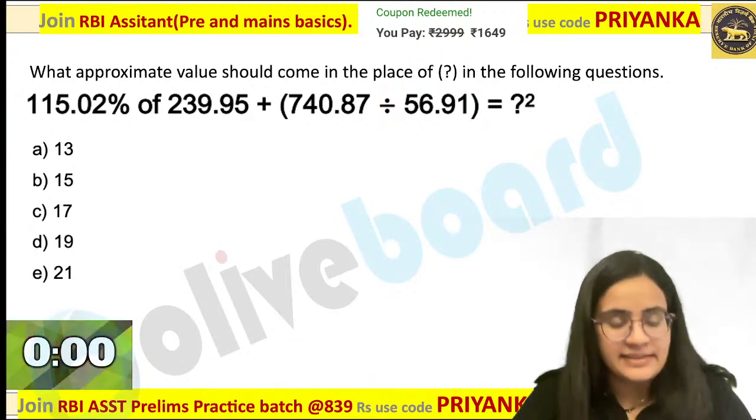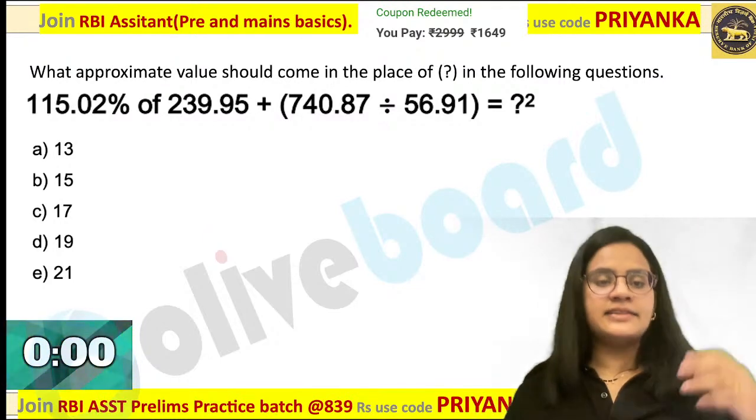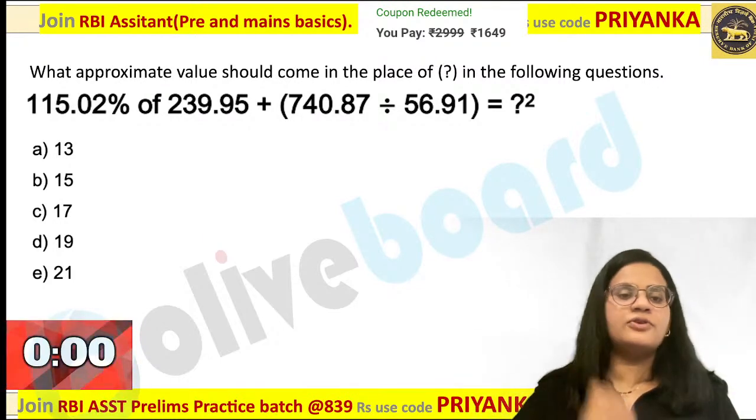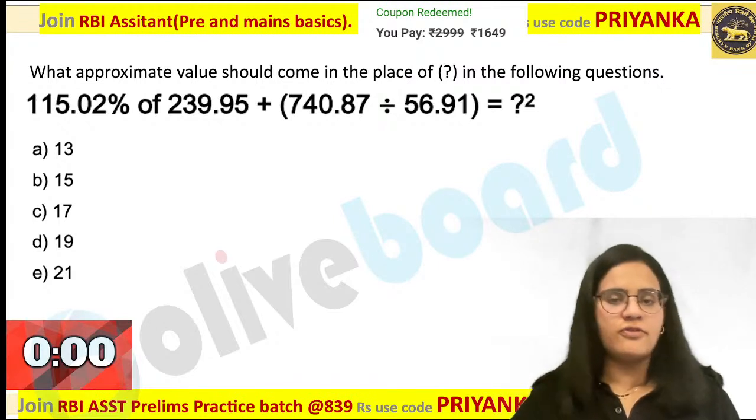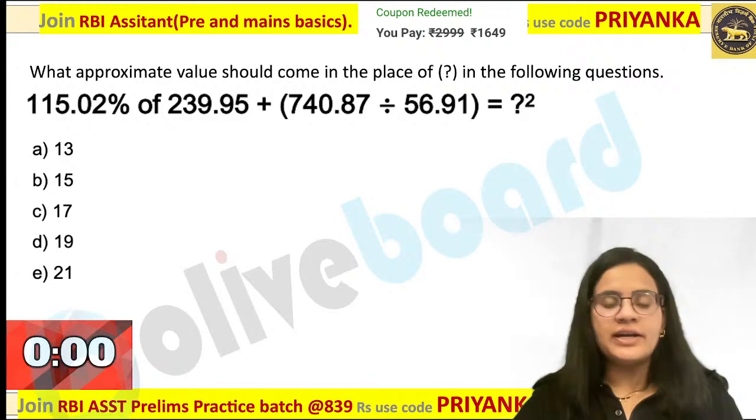Perfect. Sahil is saying option C. Very good, guys. Really good performance. I can see that within 30 seconds all of you got the answer. Everybody is getting this one. 17 is the perfect answer.